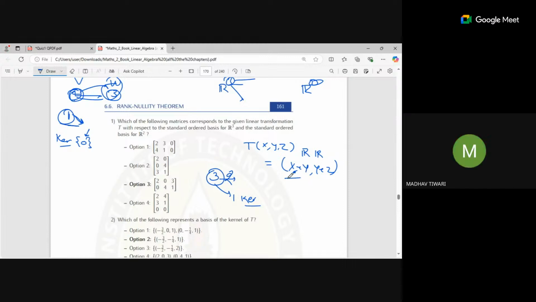In this case, when we are taking these two values, the dimension of range space is 2, right? But if I took x comma x like this, then the dimension of image space will be 1. Now 2 will go for the null space, or 1 will go for the image space. Okay.